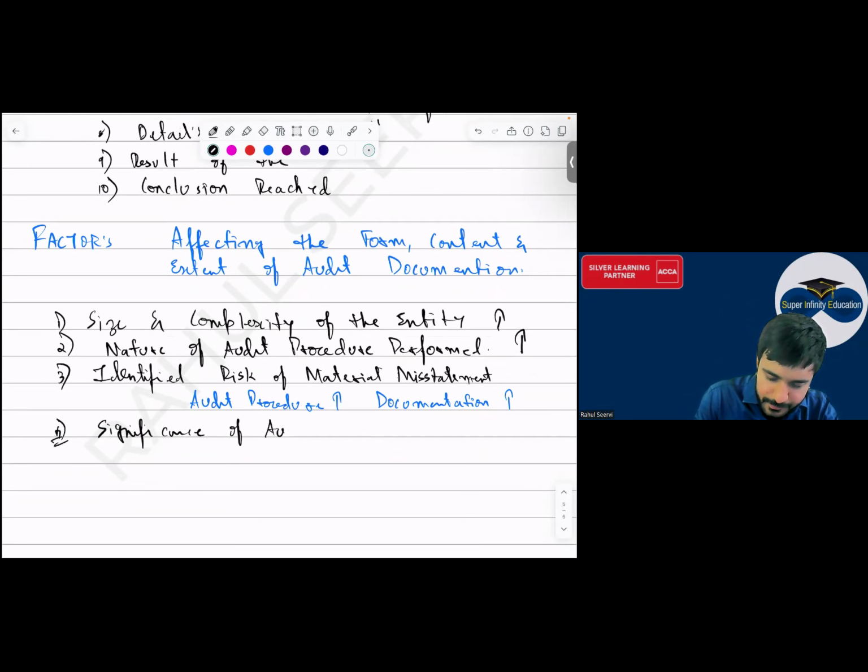Then significance of audit evidence obtained. Sir, the audit evidence we have received is more. If you have received more audit evidence, everyone, what will happen? Your documentation also will be more. If you have a lot of evidence, then what will happen? The size of your documentation will be affected.